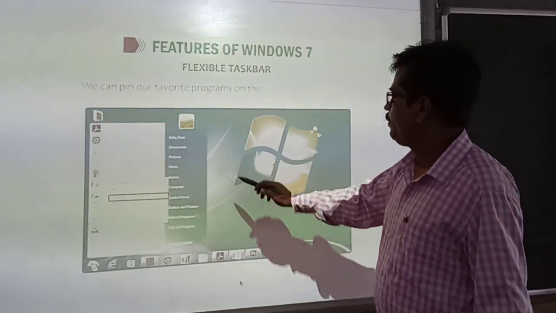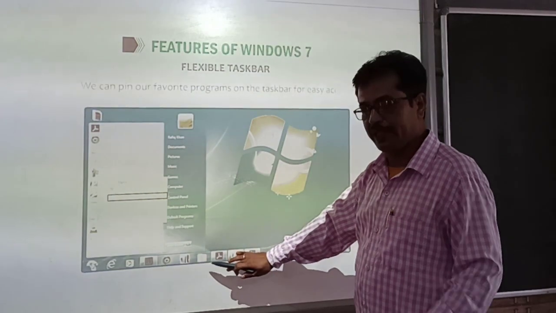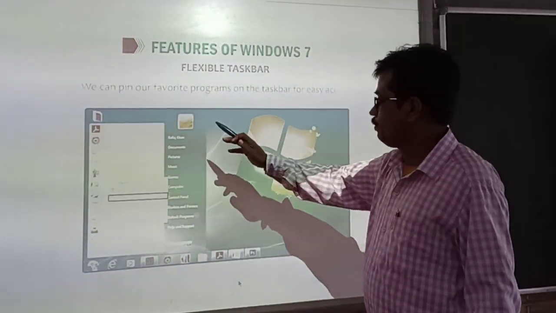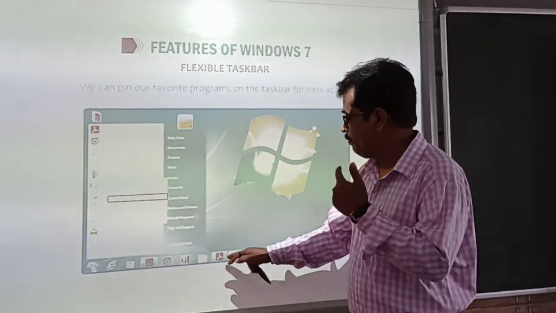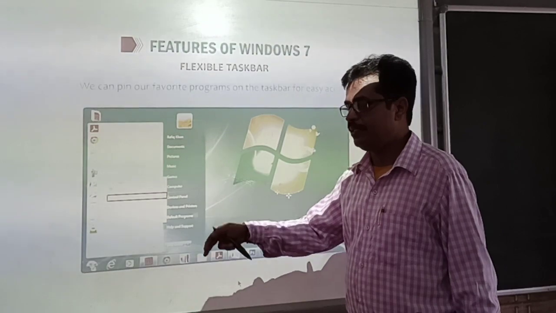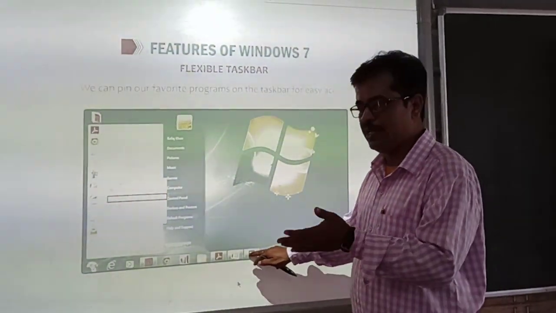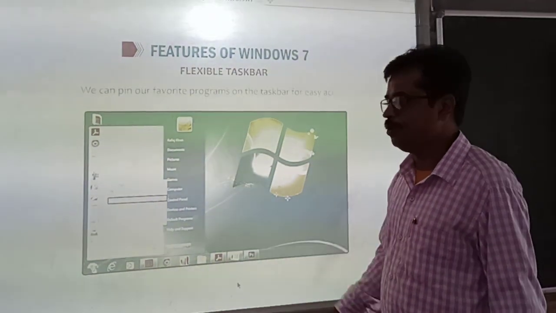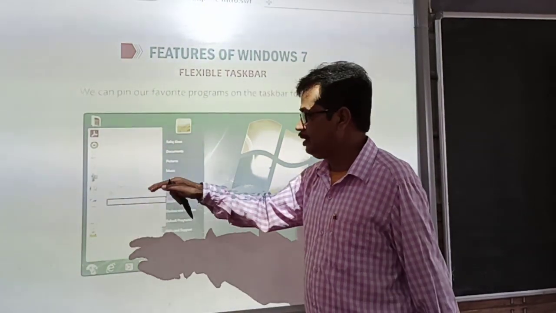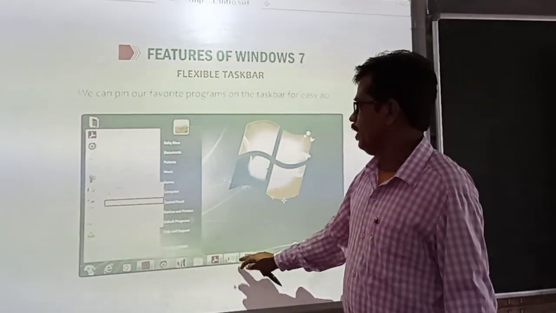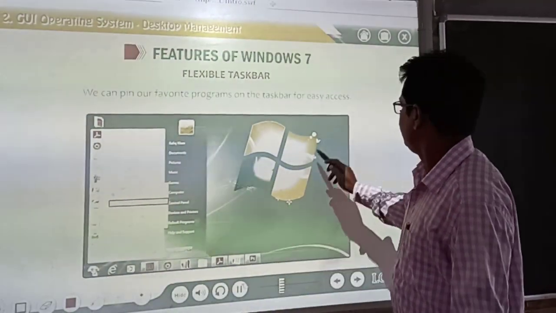Now we can pin our favorite program on the taskbar. Pin means you can bring any program to the taskbar for quick access. Any program you want, like Adobe Reader, MS Word, MS Excel, Paint, TouchPaint, you can bring it to the taskbar by using the pin to taskbar option. You go to that program, right click and choose the option pin to taskbar. That program will come onto this taskbar.